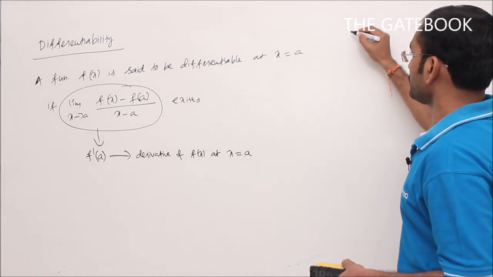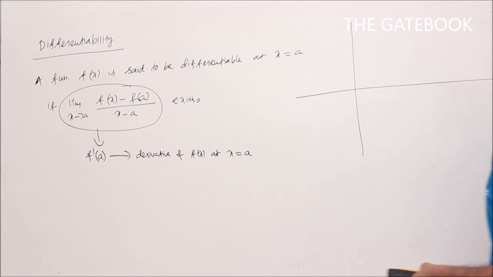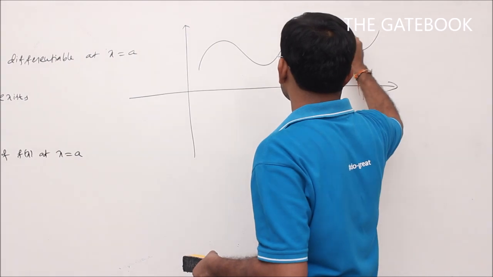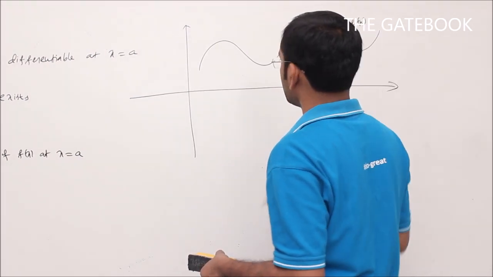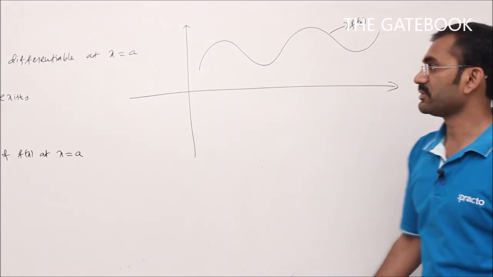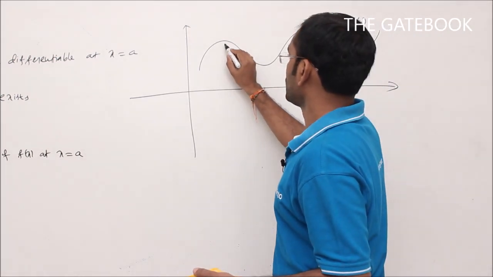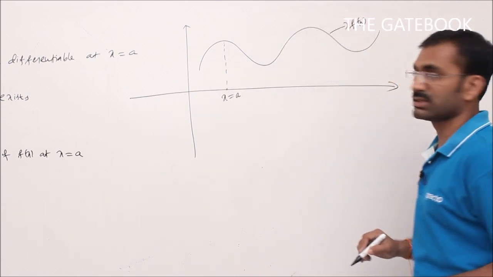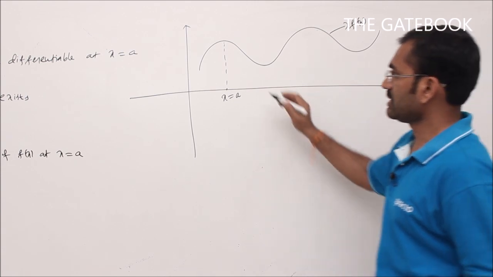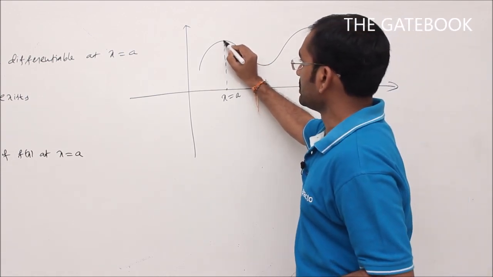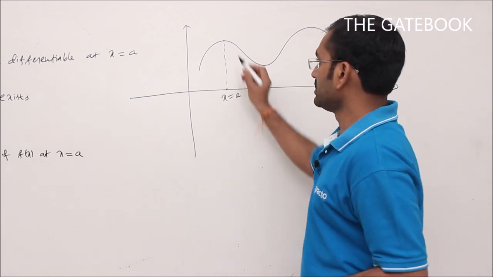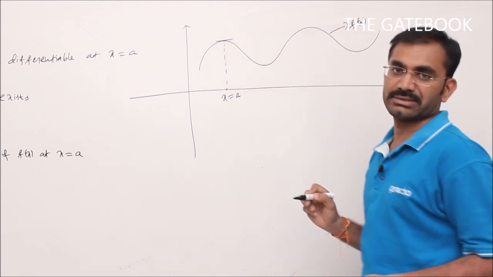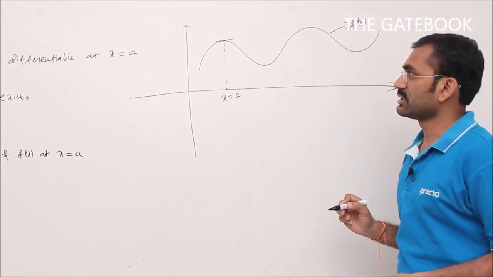See here, for example, take any graph, take any function. Let us say this is f of x. My function is f of x. I want to check differentiability of this function, let us say at x is equal to any point a. At x is equal to a, I want to check differentiability of that function f of x. Now see here, at x is equal to a, this is the corresponding point on the graph. At this point I can draw only one tangent to the curve. Only one tangent to the curve.